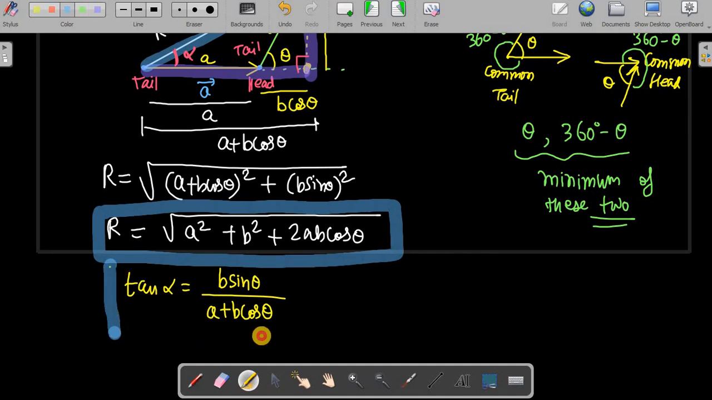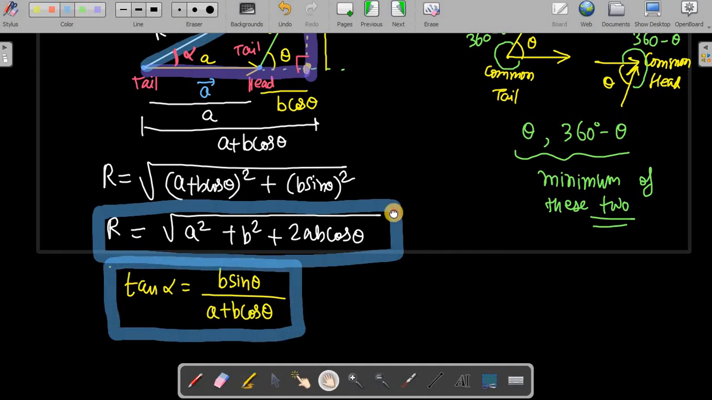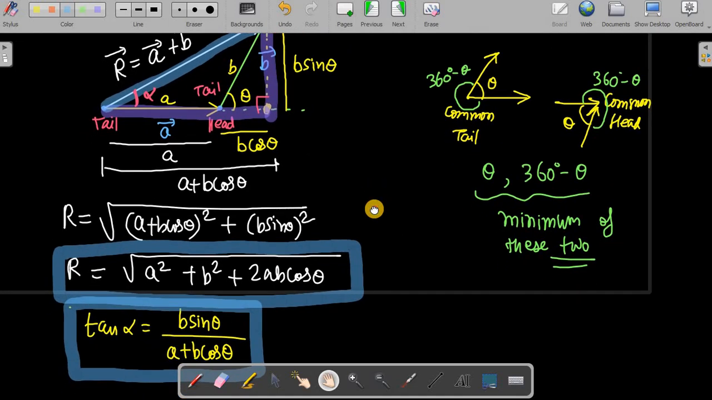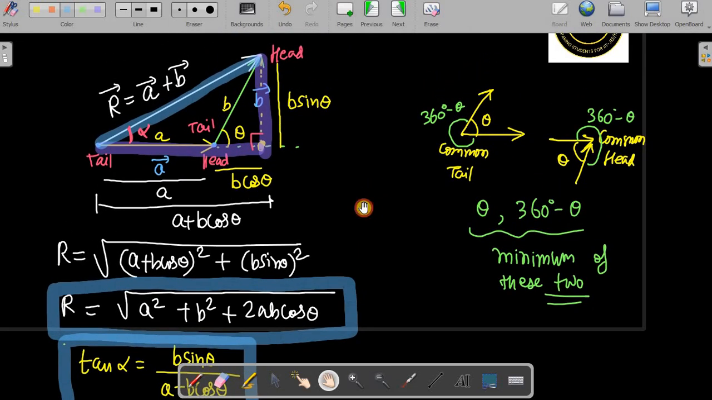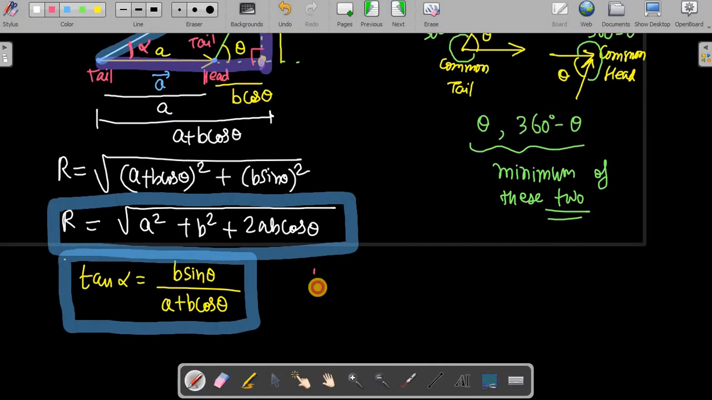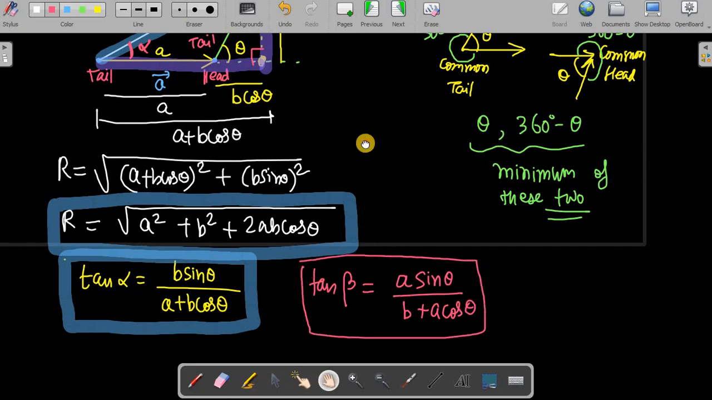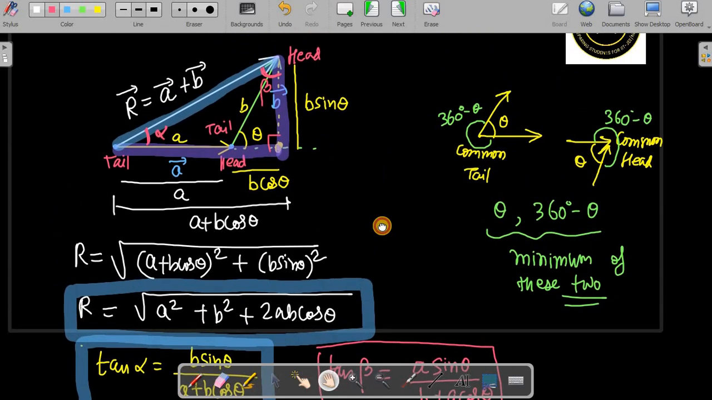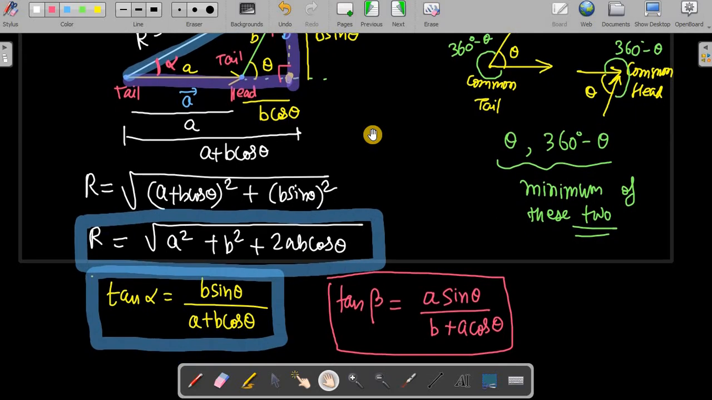Okay, so this is how we can find the angle. Suppose you want to find the angle of this vector with B, that means this angle, which you can call beta. In the same manner you can do tan beta. Tan beta will be just A and B replaced: A sin theta by B plus A cos theta. Just replace the A and B. This is how we can calculate tan beta. So this is the triangle law of vector addition.